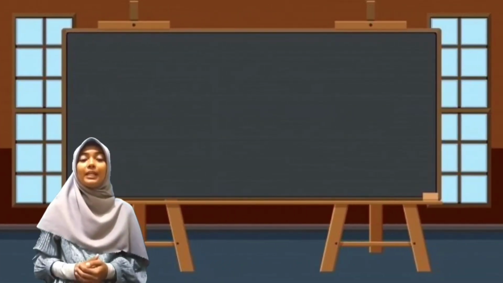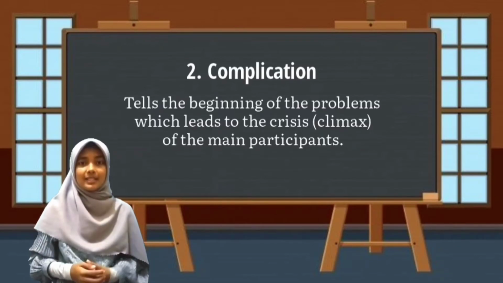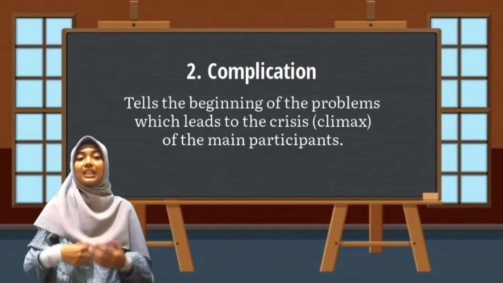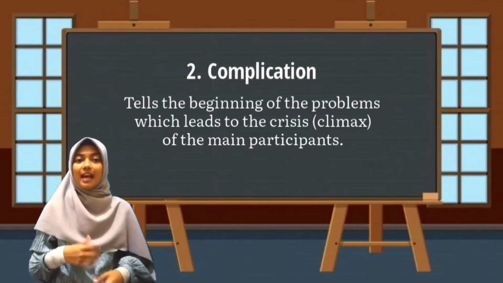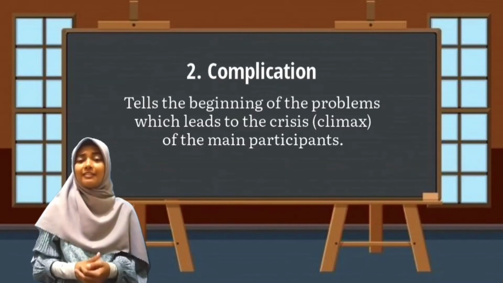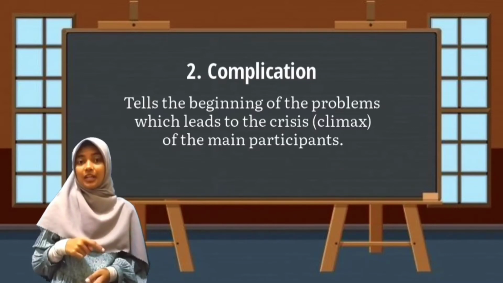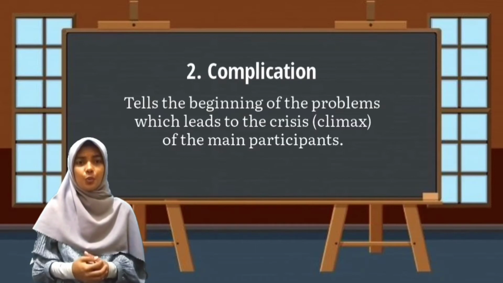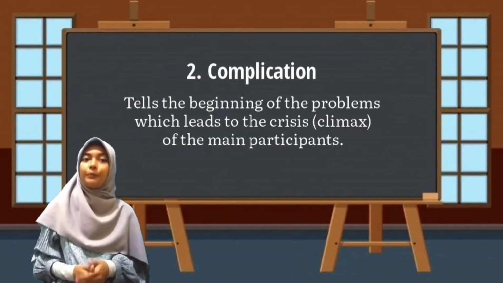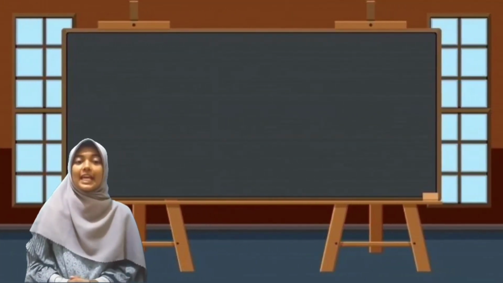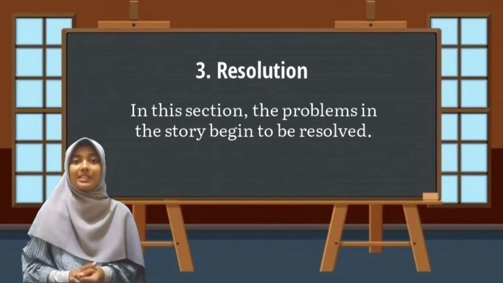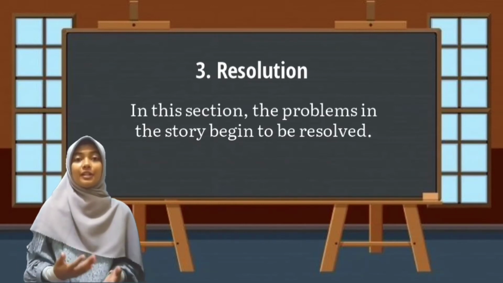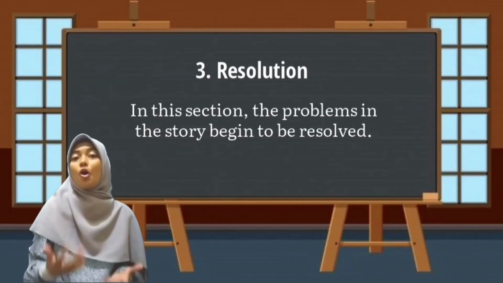Second is complication. Complication tells the beginning of the problem which leads to the climax of the main participants. The problem presented in the narrative usually involves the main characters in a story. In this section, the reader usually begins to know who the antagonists and who the protagonists are. The third is resolution. In this section, the problem in the story begins to be resolved. Resolved problems can get better or worse. Later, the story can be a happy ending or a sad ending.